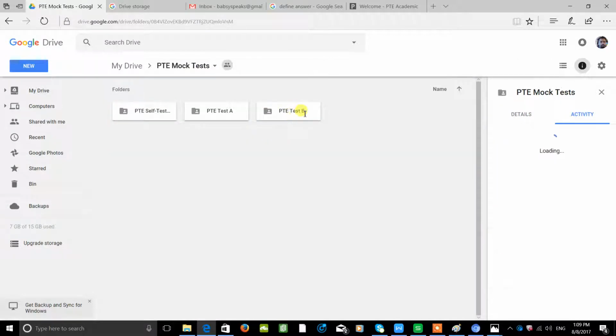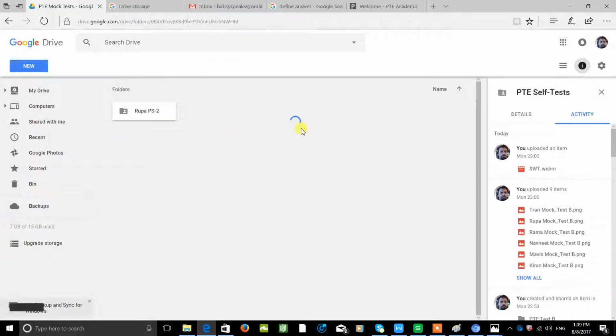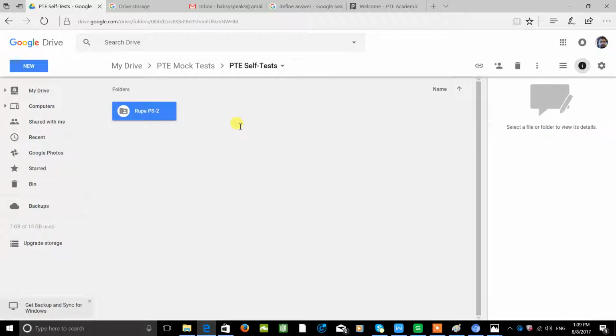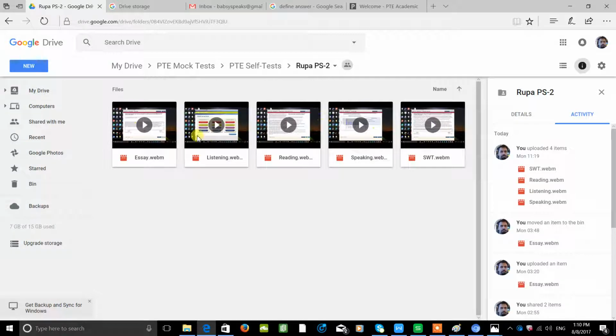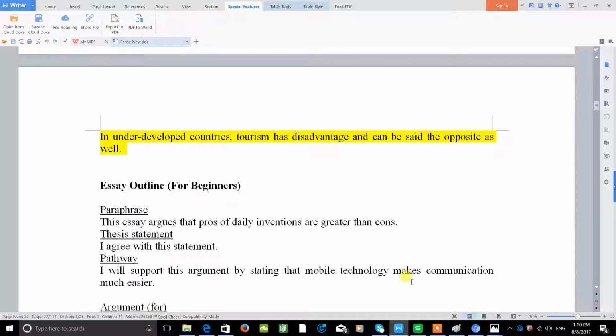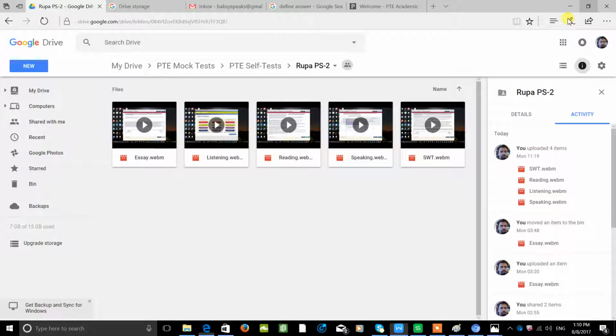Similarly for test B, and the self-tests are my own tests. These tests for Rupa, I actually conducted from the CD. I selected the item, the student gave the test, and then we discussed what areas need to be improved, and I gave the score. This is the score I gave to the student at that time. That was quite close to the PTE test score.